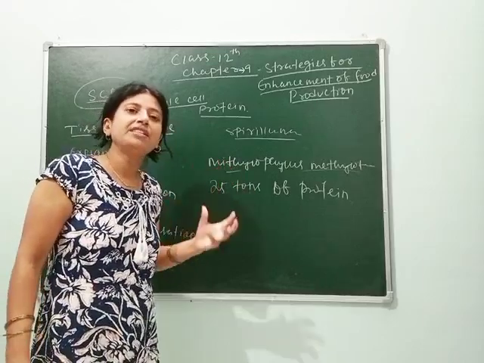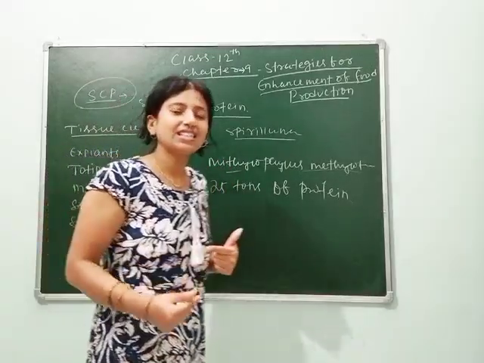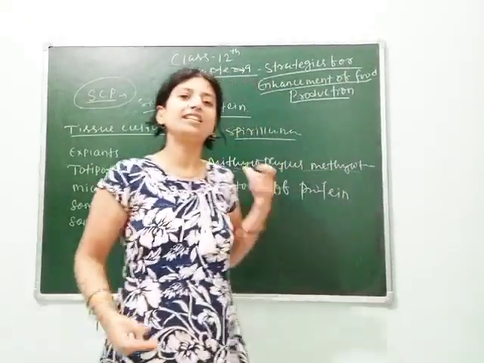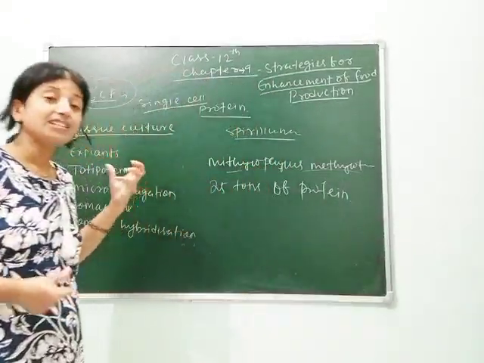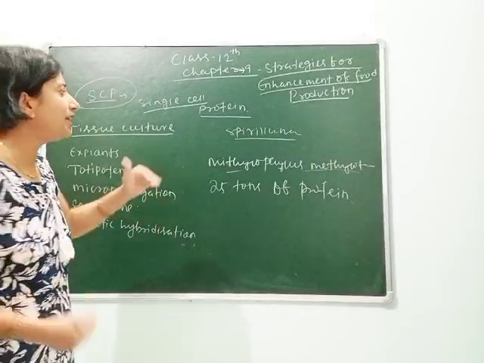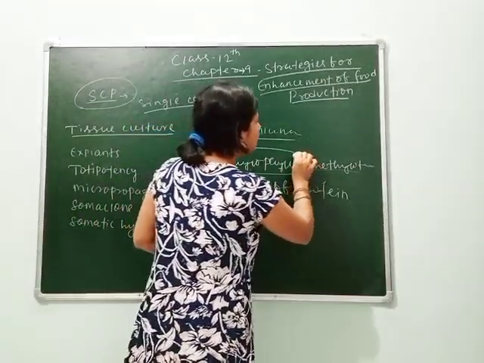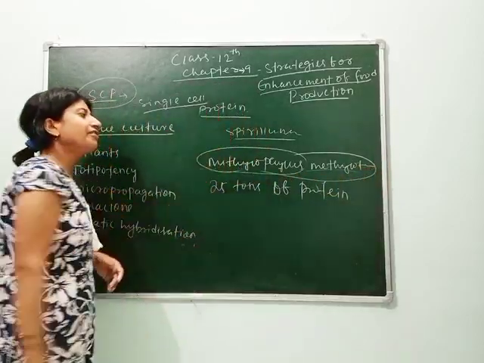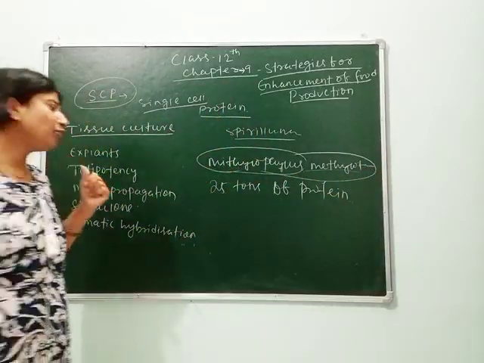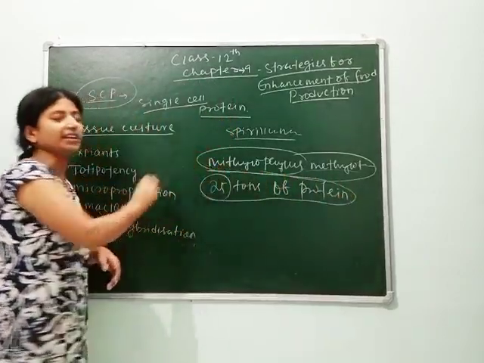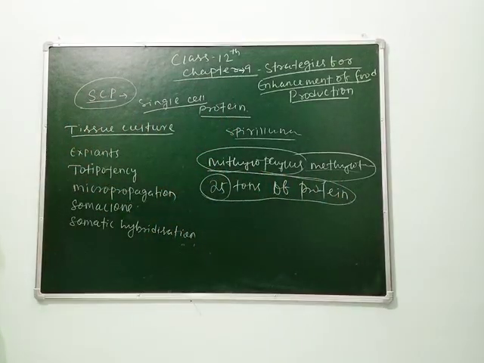Many vegetarian people who lack animal protein in their body are nowadays using this organism to fulfill their protein requirement. You should remember the name, Methylophilus methylotrophus, which has the ability to produce more than 25 tons of protein. Clear, students?